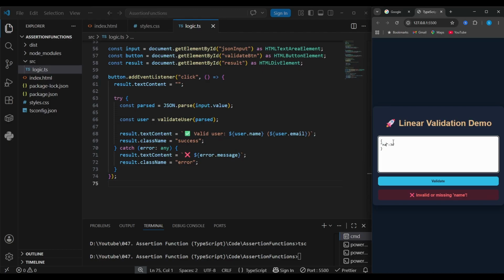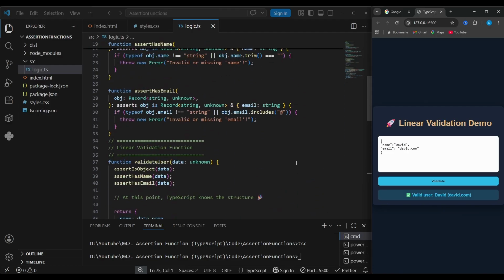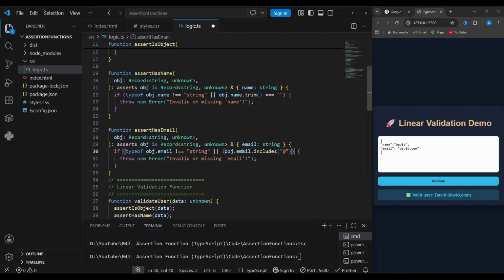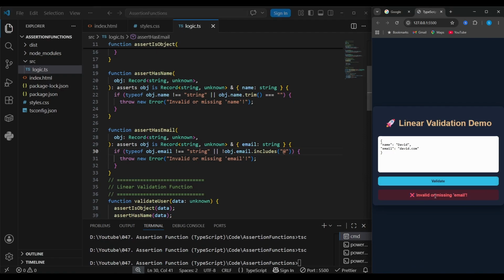Then let me fix that by adding name, for example David, and this time you see that it complains that the email is invalid or missing, so I also add the email. And first let me enter an invalid email, david.com, of course inside double quotes, and it says valid user, which is apparently not correct. Let me check. Yeah, we need to add this exclamation mark to flip the condition, and then let me save it again. Okay, now we get the correct error message, invalid or missing email.